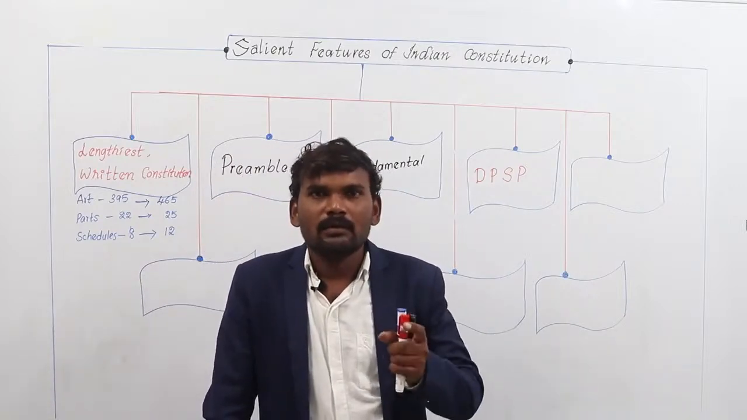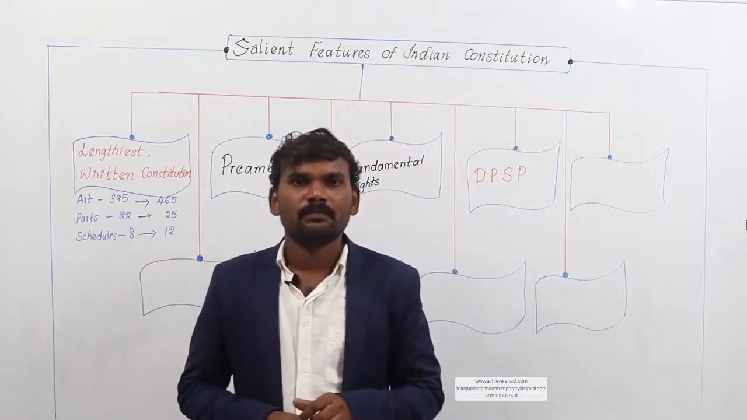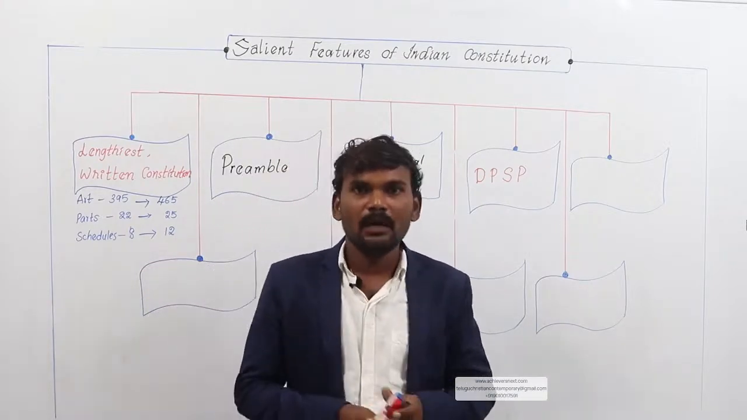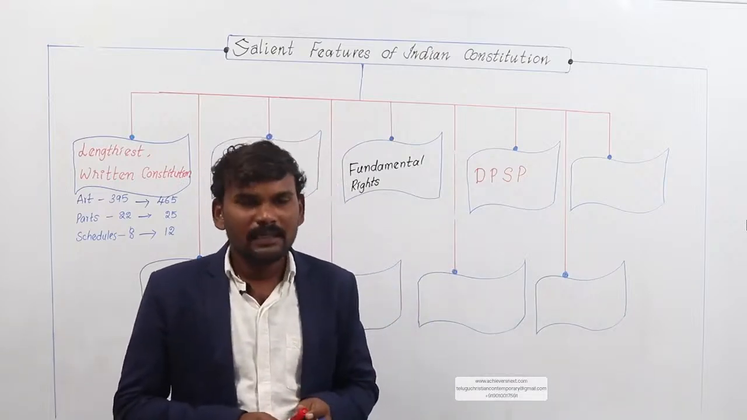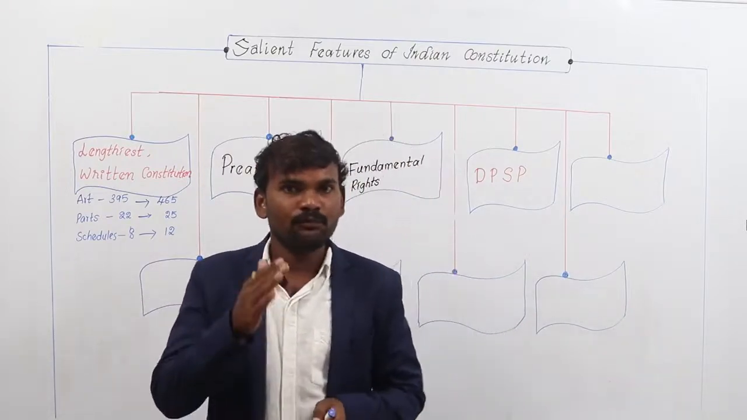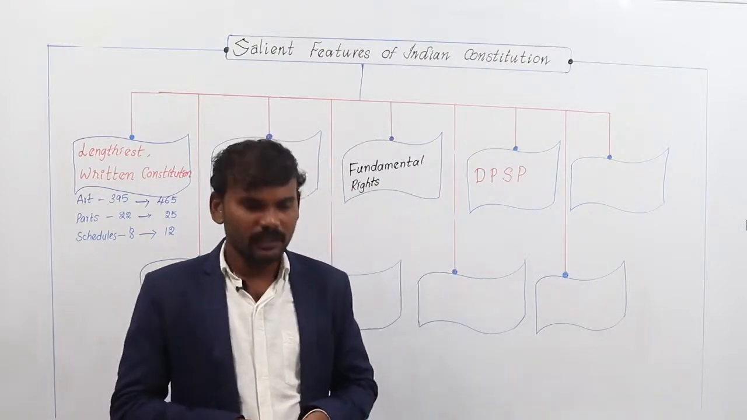DPSPs give some guidelines to the governments, like the state government or central government, on how to provide a welfare system in a state, how to make a state welfare-oriented, how to make a state developed, how to make a state very advanced. These guidelines are exclusively mentioned in our constitution in part number 4, between articles 36 to 51. This is also one of the most important features of our Indian constitution.